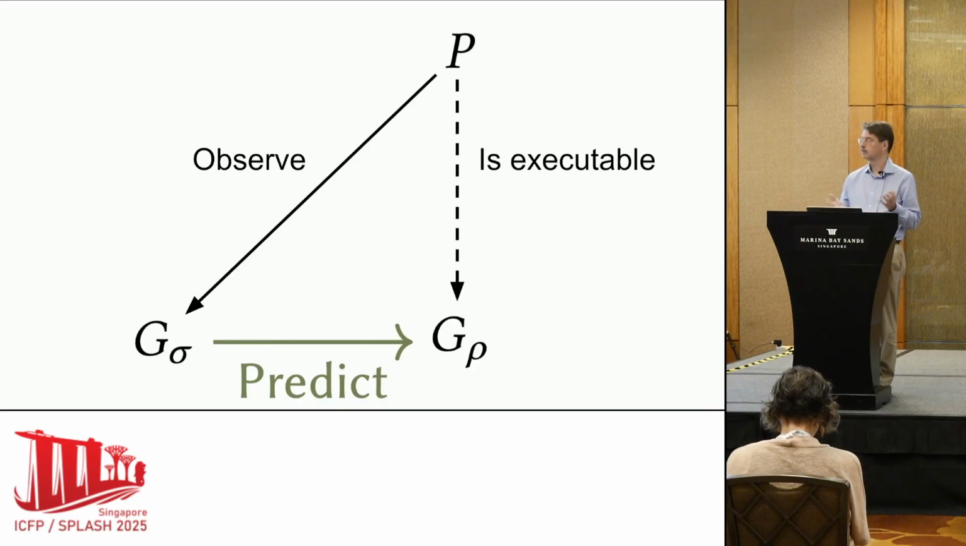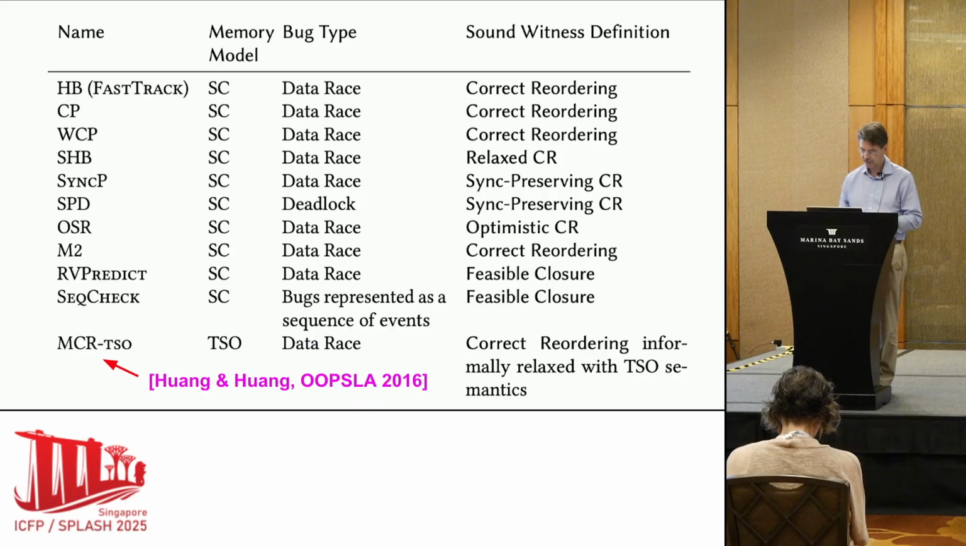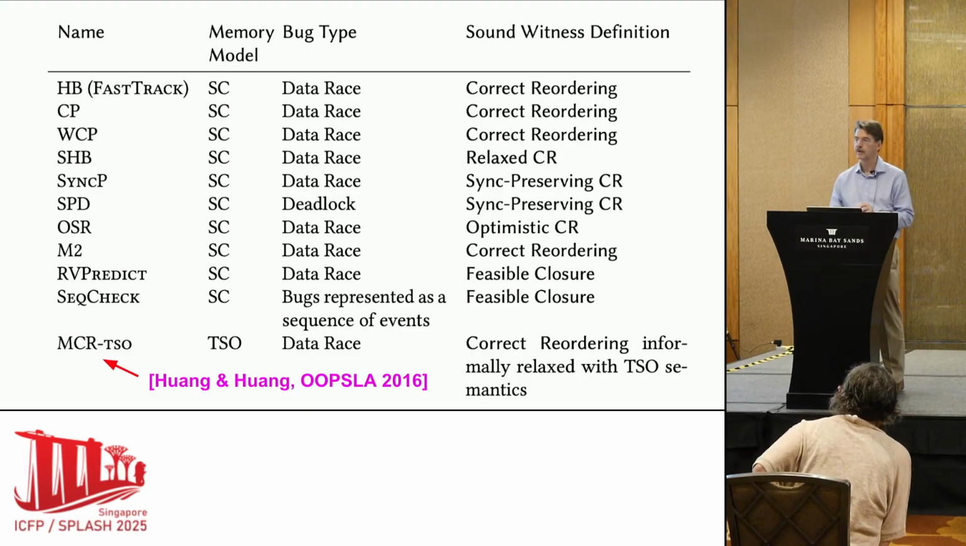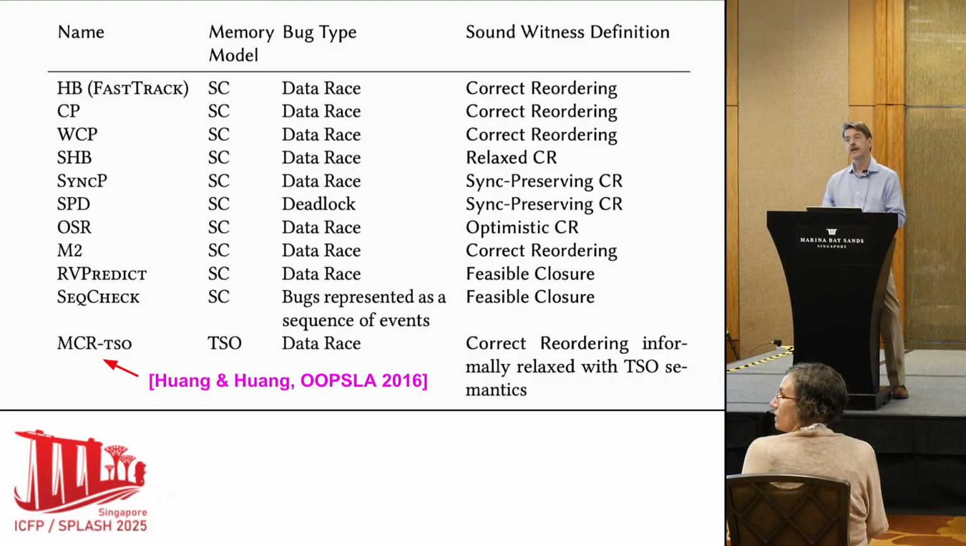What I want to persuade you of today is that we have generalized all the previous work and used that to do something new, which I will tell you about. There is a lot of previous work. There's a whole bunch of algorithms for predicting concurrency bugs in this way. Many of them predict data races, and many of them work in the setting of sequential consistency.